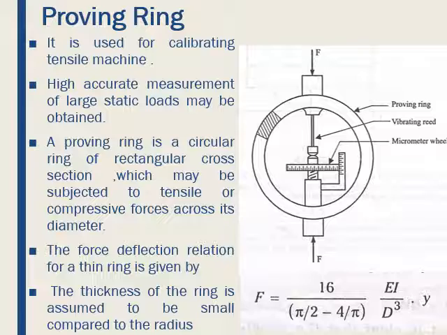The force deflection ratio for a thin ring is given by the equation F is equal to 16 divided by (pi by 2 minus 4 by pi) into EI by D cube of y, where F is the force, E is the Young's modulus, I is the moment of inertia of the section about the centroidal axis of the bending section, D is the outside diameter of the ring, and y is the deflection.